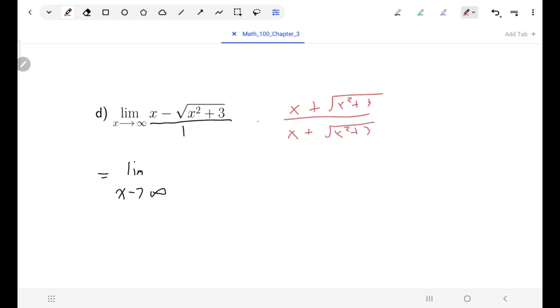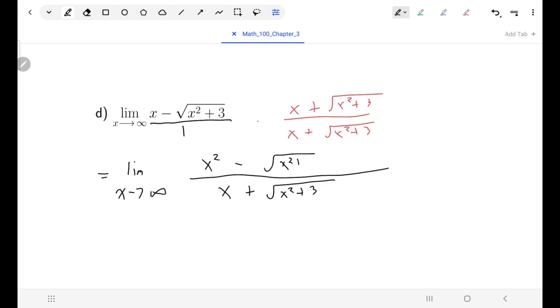So if I were to do that, then in the denominator I would have 1 times x plus root of x squared plus 3. And in the numerator, I'd have x squared minus the root of x squared plus 3, squared.